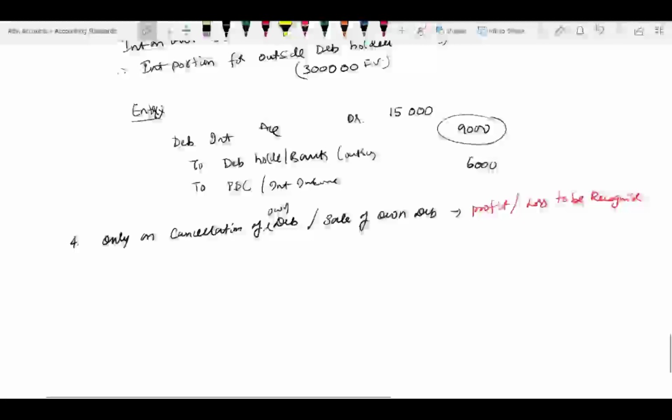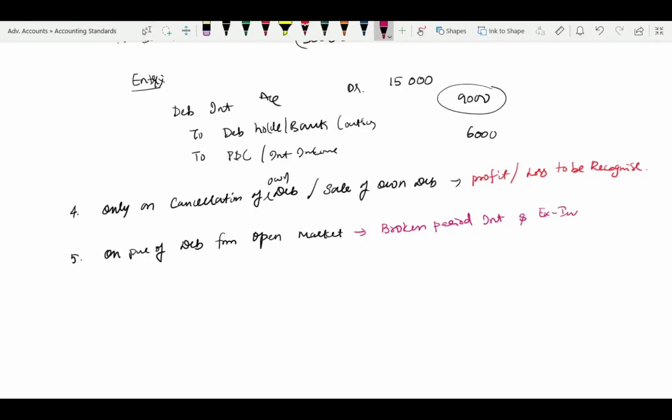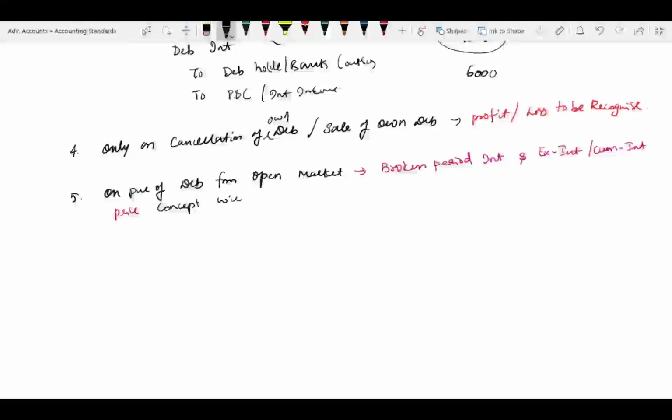Next, point number 5. On purchase of debentures from the open market, broken period interest and ex-interest or cum-interest price concept will apply.